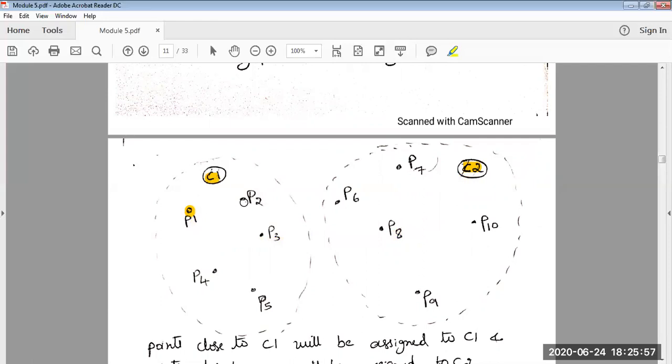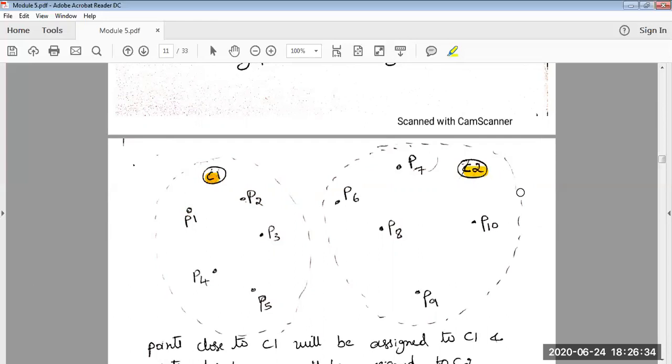Now the algorithm will go to P2, the next data point. It will check the distance between P2 and C1, and P2 and C2. The same thing repeats. The shorter distance will be taken into consideration, and the point will be part of that centroid. So this will iteratively repeat for all the data points. 10 data points are like 10 iterations, 50 data points, 50 iterations. Finally, the data points will either be associated with C1, the first centroid, or C2.